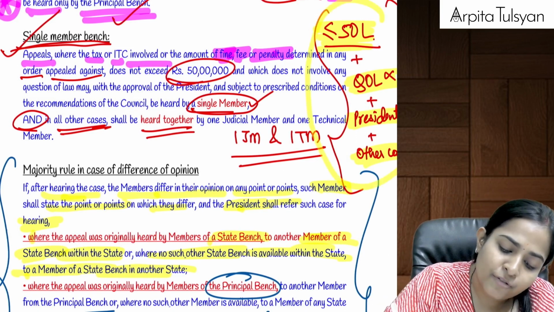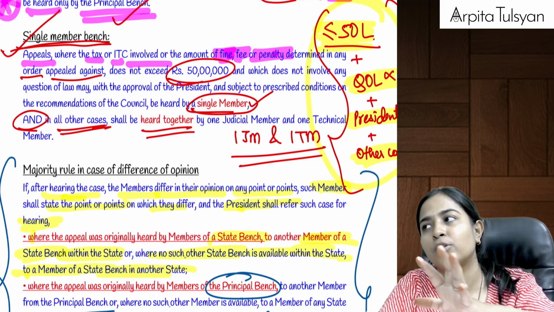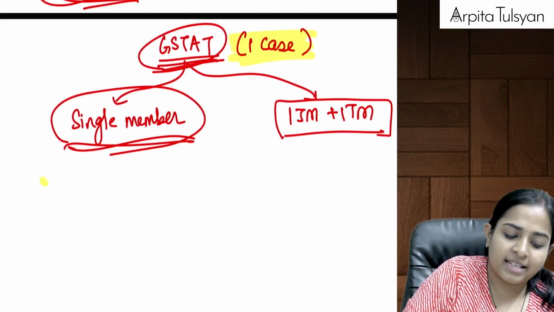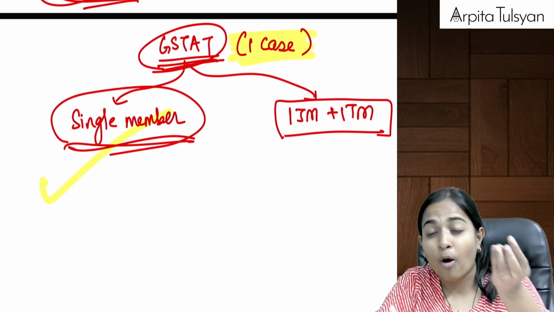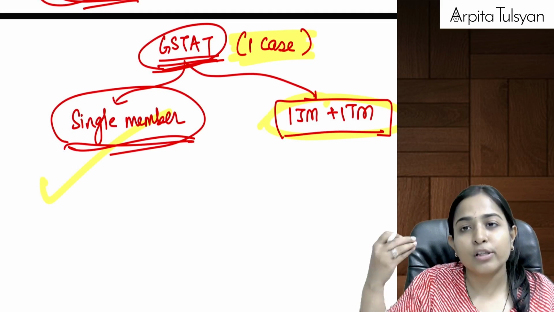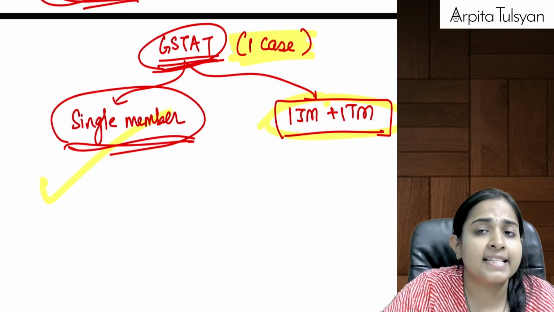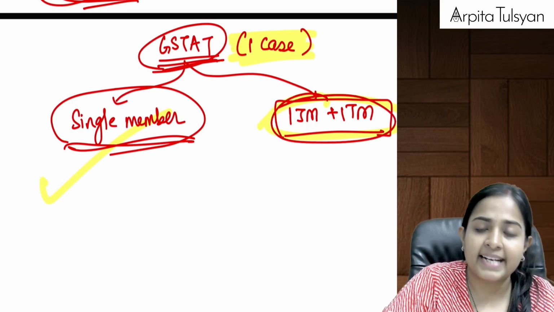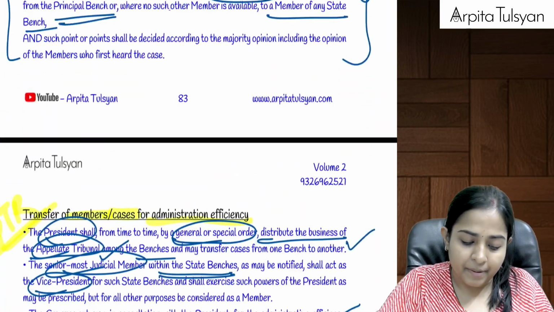If all these 4 points get fulfilled, meaning the tax amount is less, it does not involve a question of law, and the president has also given approval, then in that case a particular case can be dealt with by a single member bench. But in other cases, let's say it involves a question of law, or the amount of tax is more than 50 lakhs, or the president says that no, a single member bench does not work, then in such cases your case will be decided by 2 members, that is one judicial member and one technical member. Are you clear with this?